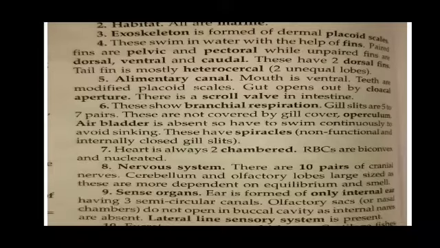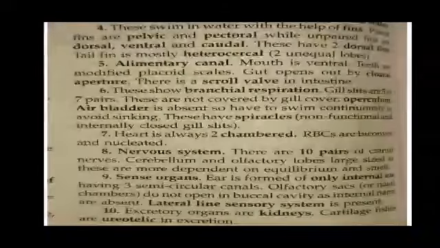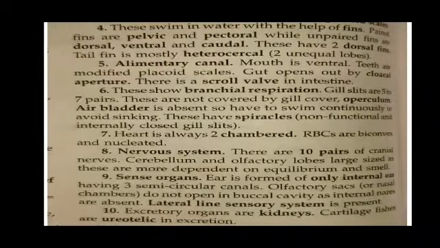RBCs are biconcave and nucleated. Nervous system: there are 10 pairs of cranial nerves only. Cerebellum and olfactory lobes are large in size, as these animals are more dependent on equilibrium and smell. That is, they depend more on equilibrium and smell.